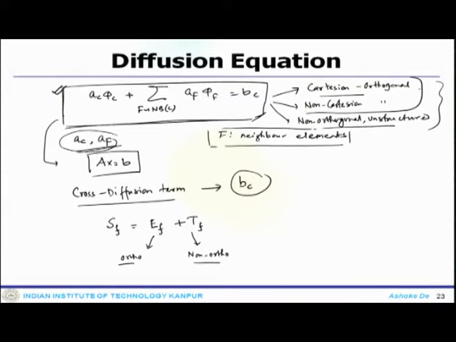It is not valid for anything which exists at the boundary or is associated with the boundary face. So, for the boundary face or the boundary element, some special treatment is required. Although the discretized equation is going to be the same, only the contribution due to boundary treatment will turn up.